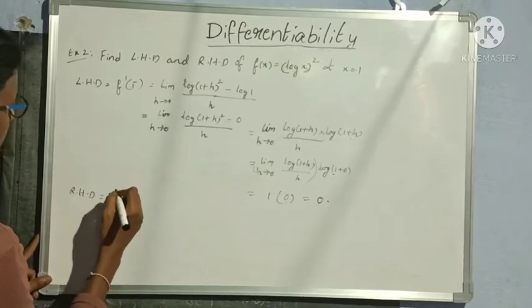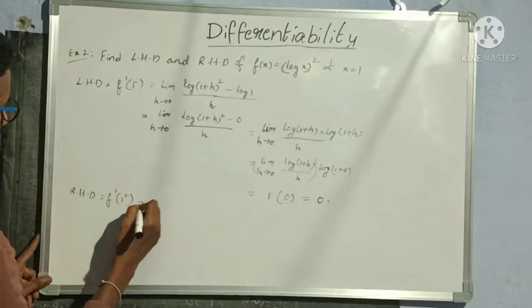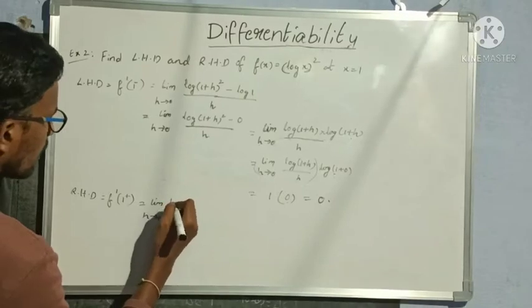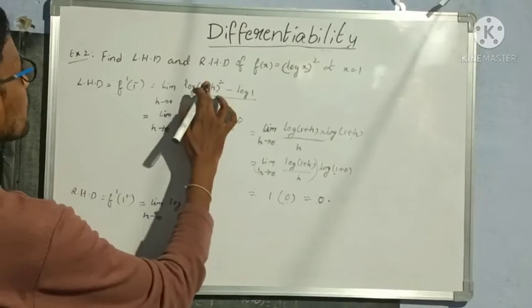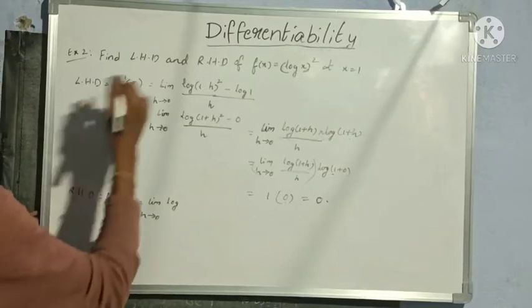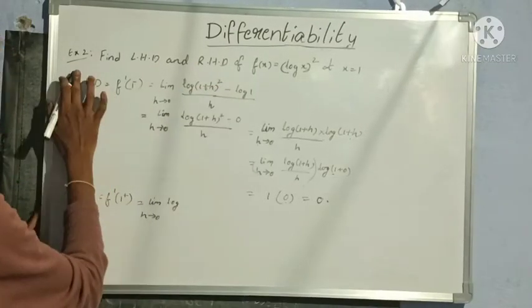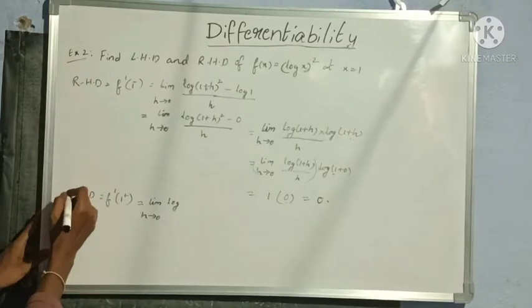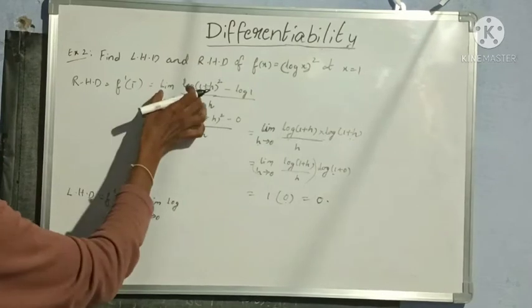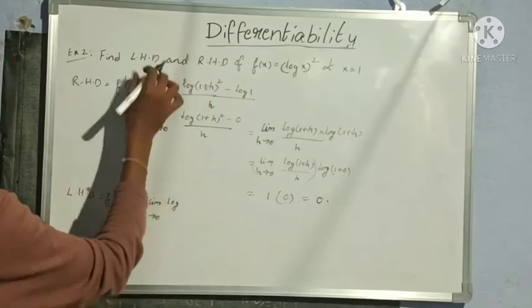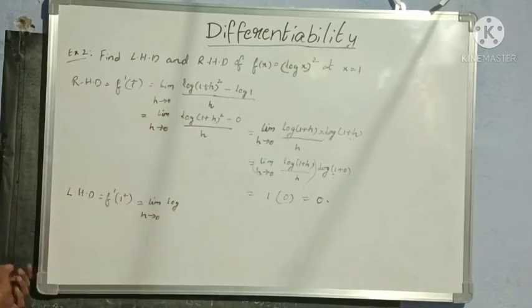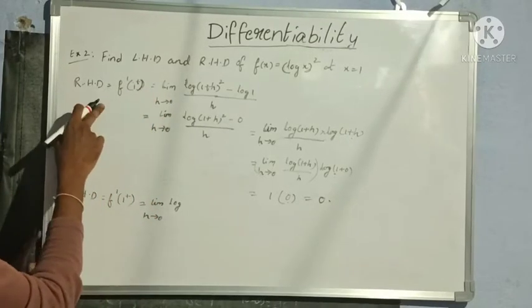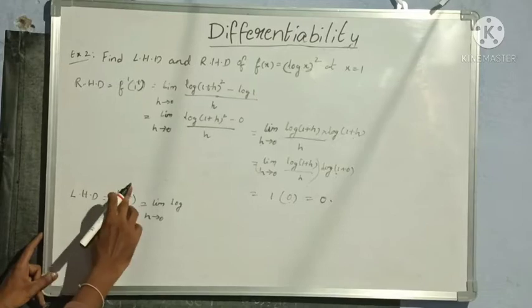So right hand derivative is f dash of 1 plus, that is equal to limit h tends to 0 log of... sorry. Okay, just let us do it. Instead of changing all those, let us change here as right hand derivative, and now we are moving to left hand derivative. So previously whatever I have explained is right hand derivative. Here, f dash of 1 plus, this is right hand derivative. First time whatever I have explained is right hand derivative. Now whatever I am saying is left hand derivative.